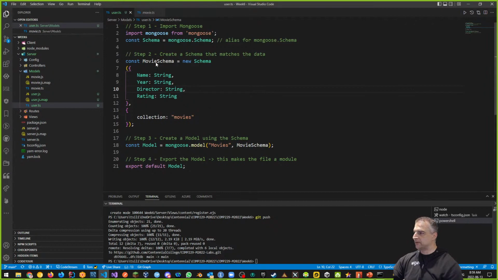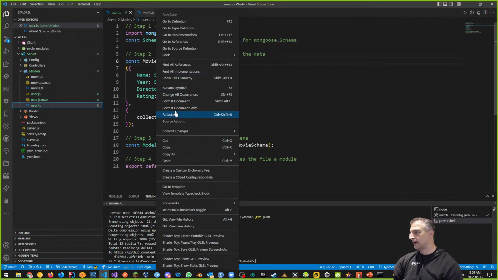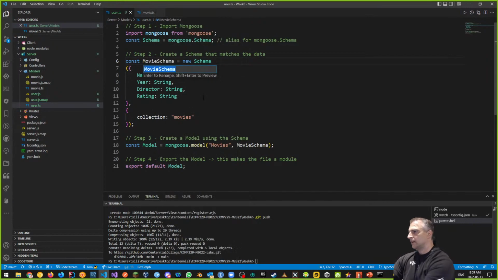First, let's rename the schema. Right click, rename symbol, and we can call this the user schema. The model isn't going to be called movies, but rather user.